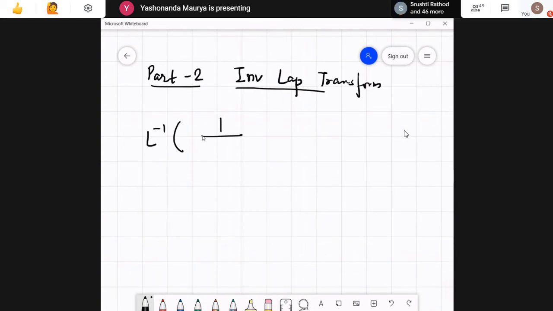this expression 1 upon (s minus 2) raised to the power 4 times (s plus 3). Now if the question was, if we are using the convolution theorem, then what will be the answer to this one? The options were given in terms of integrals. So the idea was to only identify what will be f1 and what will be f2, and how do you substitute in the formula.